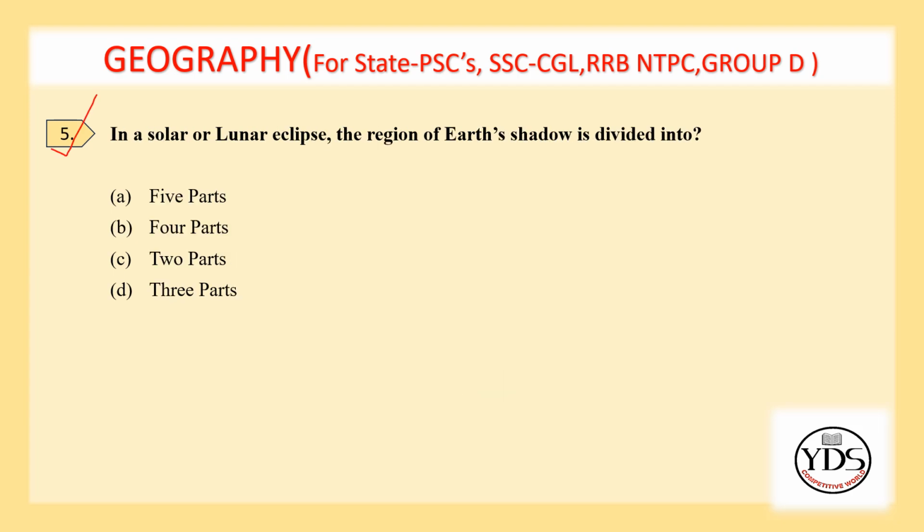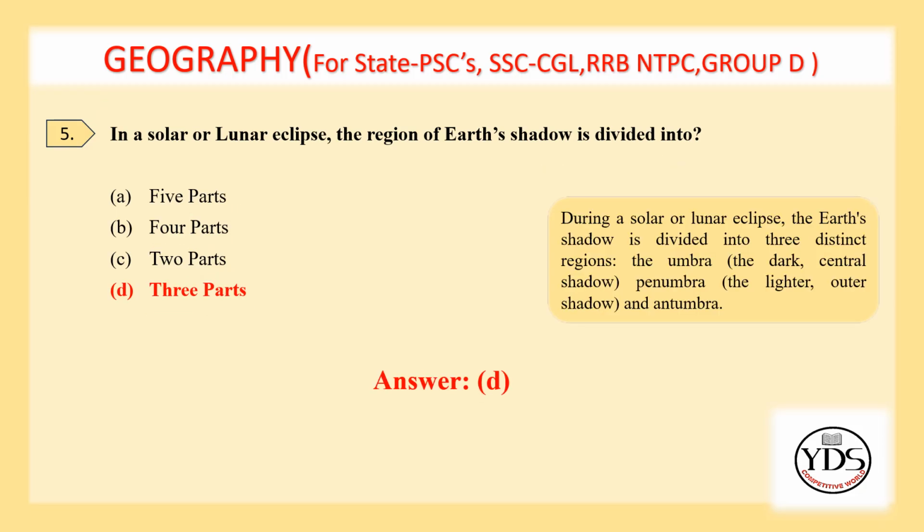Fifth question. In a solar or lunar eclipse, the region of the Earth's shadow is divided into 5 parts, 4 parts, 2 parts, 3 parts. Option D, 3 parts is the correct answer. During a solar or lunar eclipse, the Earth's shadow is divided into 3 distinct regions: umbra, penumbra and antumbra.